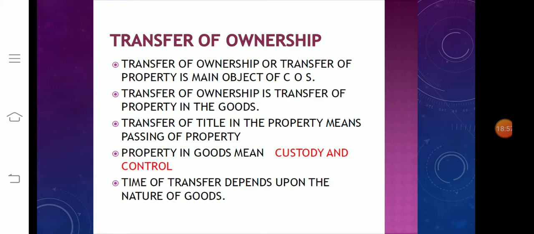Then the next topic, transfer of ownership. Transfer of ownership or transfer of property is the main object of COS, contract of sale. What is the main aim of a contract of sale? Transfer of ownership or transfer of property.